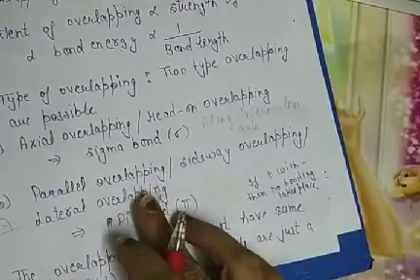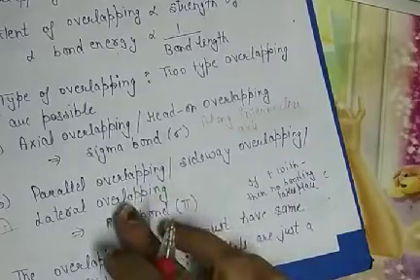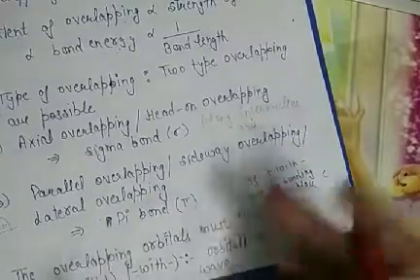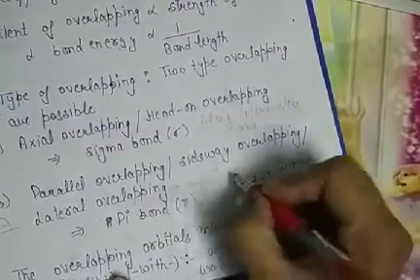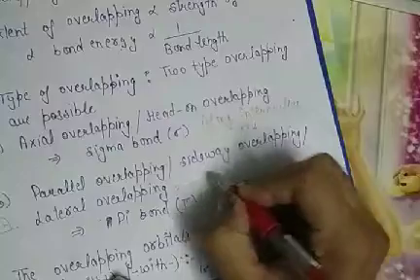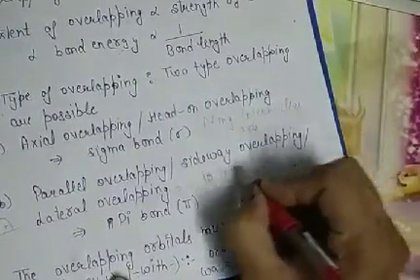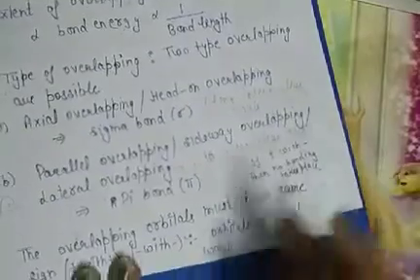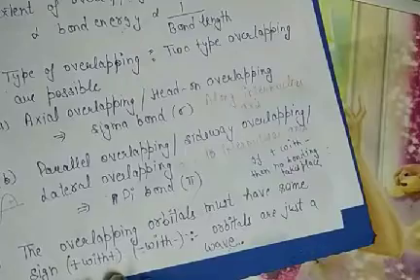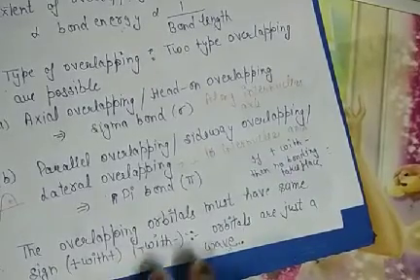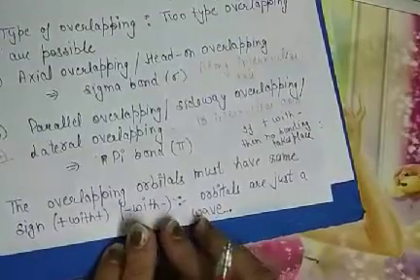The second one is parallel overlapping. It is also called sideway overlapping or lateral overlapping, and by this overlapping a pi bond is formed, and this overlapping is carried out perpendicular to the internuclear axis. Next point, overlapping orbitals must have the same size. Positive with positive overlap takes place, negative with negative overlap takes place for effective overlapping.